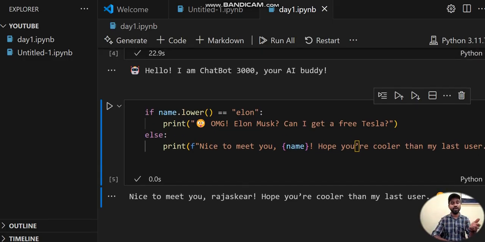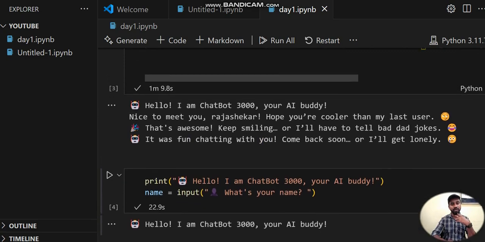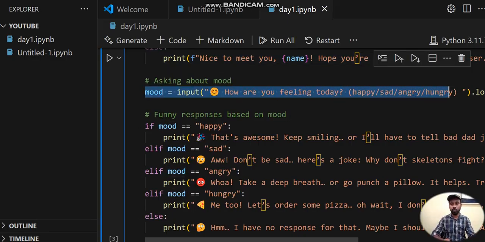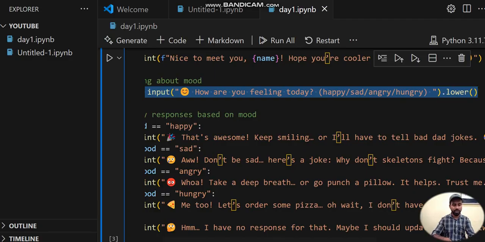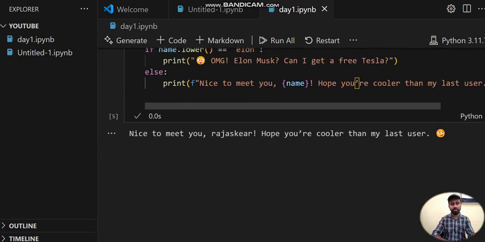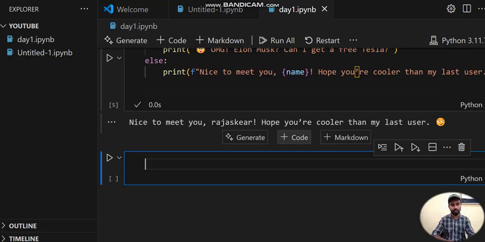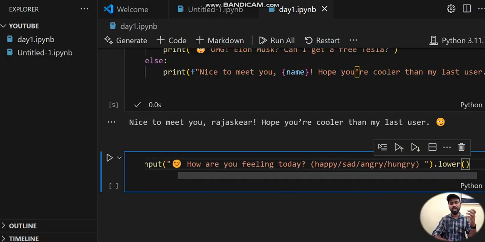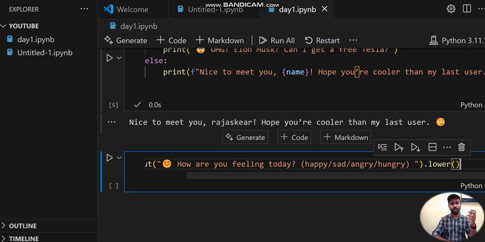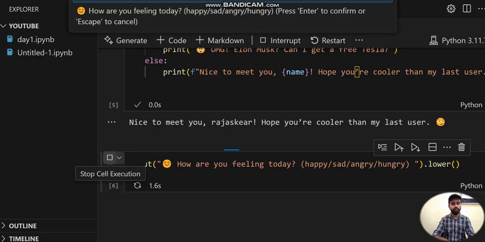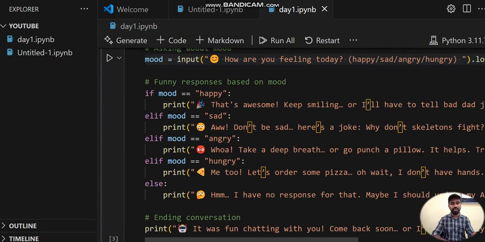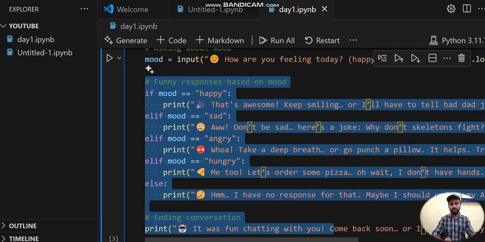So let's see, after giving a name, it is going for the next thing. Now it is asking for the mood. So what moods are available as part of our chatbot? Let me show you. See here, the input is asking about your mood. Maybe you are happy or sad or angry or whatever it may be. So let me give sad. Now, how can I get funny responses based on the mood? Let me show that.